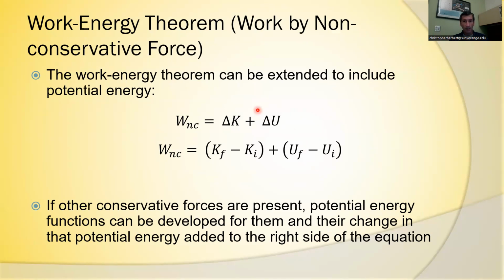Here, we write the equation for our work-energy theorem as the non-conservative work, which we put on the left side of the equation, is going to be equal to the change in mechanical energy. That is the change in kinetic energy plus the change in potential energy. We can write this a number of different ways. We can write it as the work done by non-conservative force is equal to K final minus K initial plus U final minus U initial.